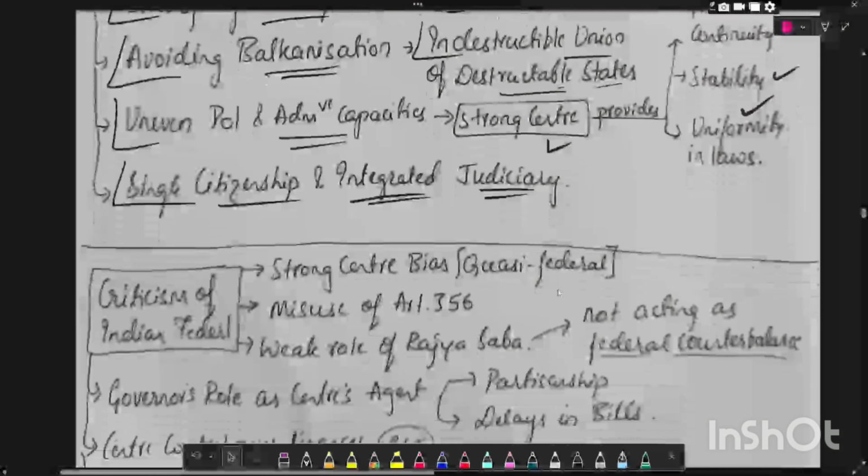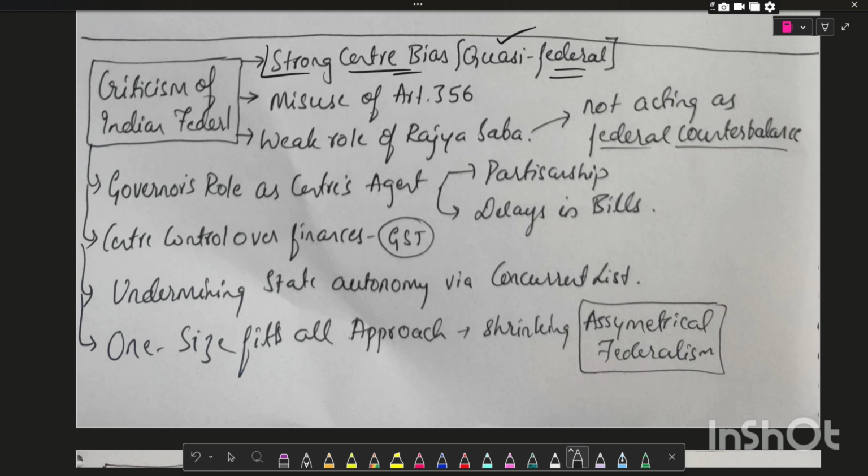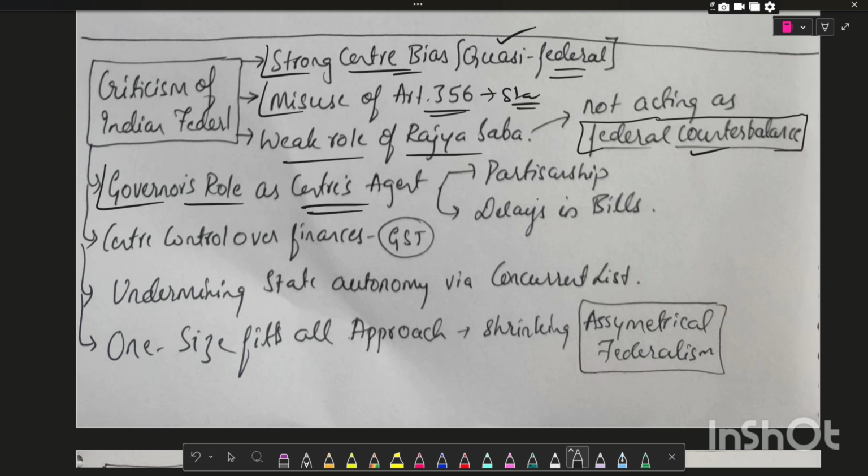The next important dimension is, what are the criticisms of Indian federalism? Strong Centre bias, which is called quasi-federal in nature, and misuse of Article 356, that is state emergency, and the weak role of Rajya Sabha, where Rajya Sabha is expected to act as a federal counterbalance. The Governor's role as the Centre's agent, where the Governor acts according to partisanship and delays bills on the advice of the Centre.